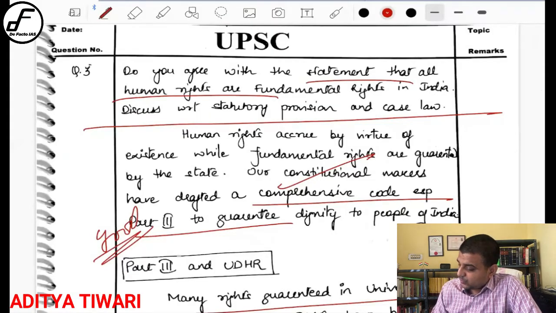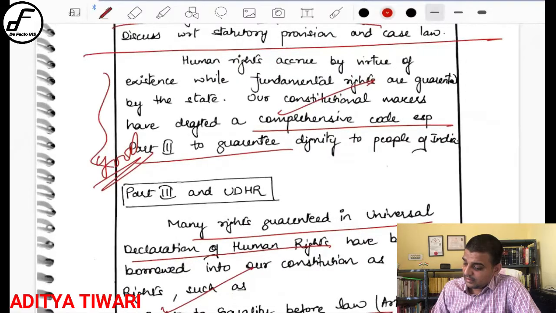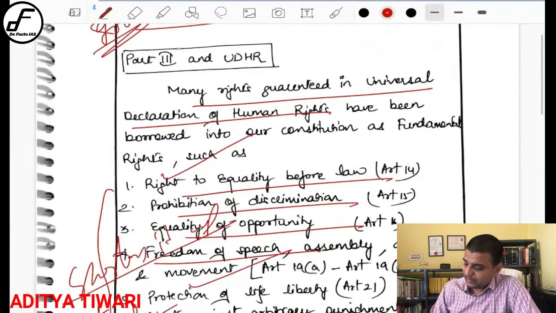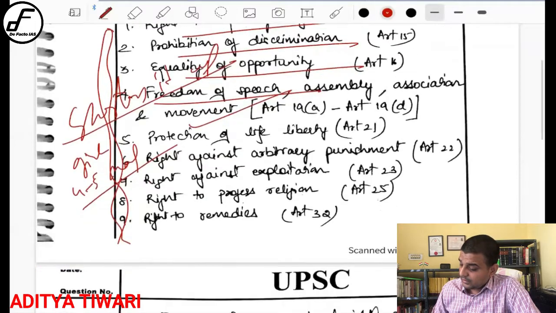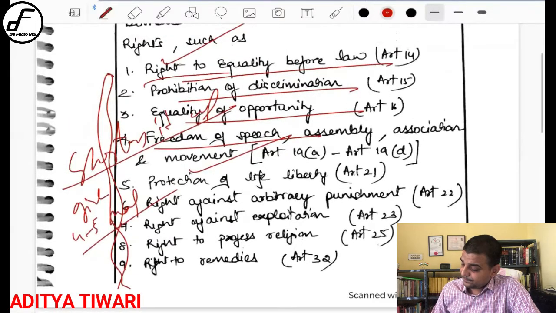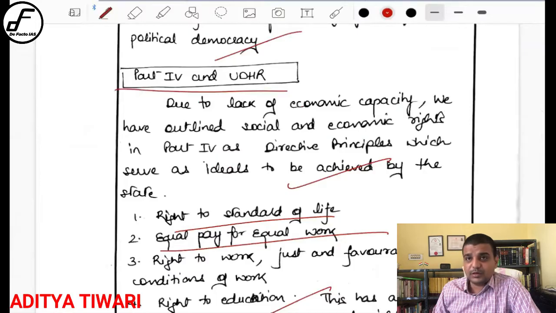This was the question, that all human rights are fundamental rights. So she has written about this very nicely. Then she has compared them. Obviously she has written a lot of them, but 4 and 5 would suffice. Everything she has written nicely. Then she has talked about UDHR and Part 4 DPSP.